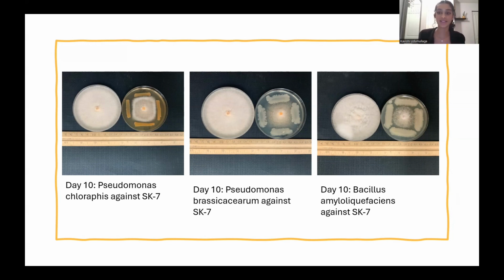It is quite obvious that the control has grown to its full extent and the full diameter of the plate, to the point where the control started to grow vertically because it had no more space to grow. When you compare it to the fungi which is being controlled by the bacteria, we can see that it is completely being controlled, and the fungi actually starts to grow in diagonal ways, trying to escape the antifungal metabolites which the bacteria is secreting into the agar to stop the fungi growth.